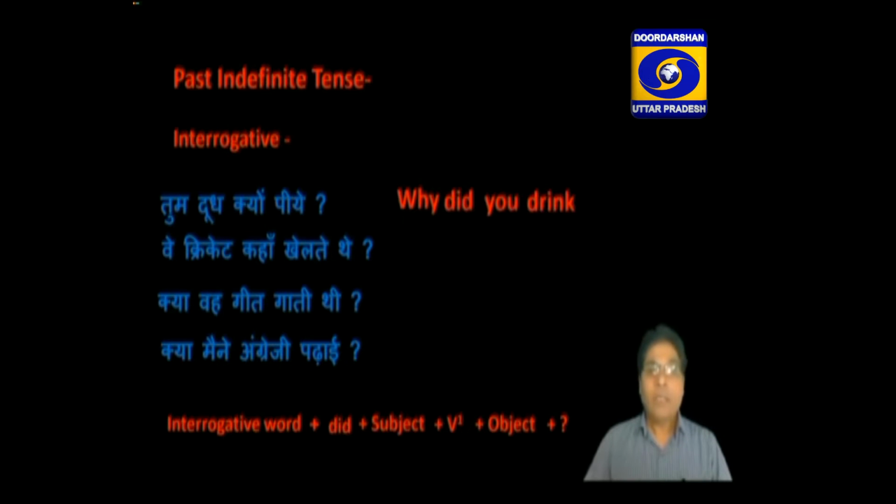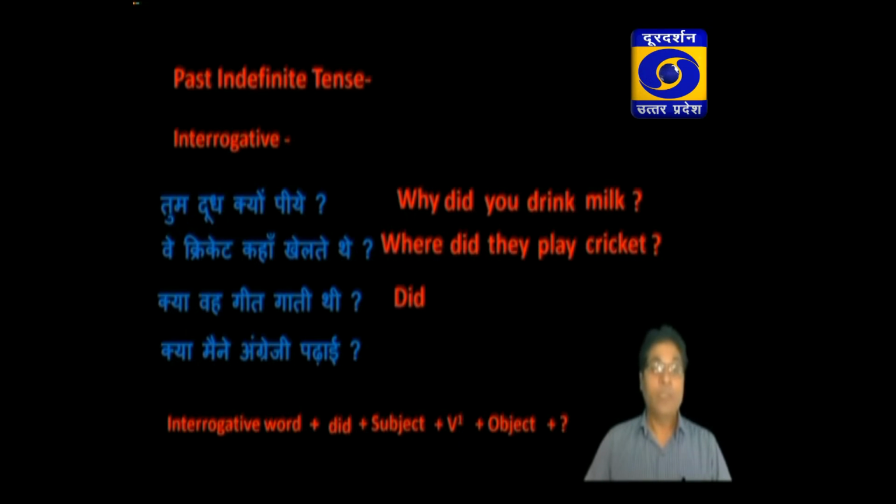You can see the translation of the sentences. Why did you drink milk? वे क्रिकेट कहां खेलते थे? Where did they play cricket? क्या वो गीत गाती थी? Here there is no interrogative word in the middle of the sentence. The sentence starts with the word kya. So here the sentence will start with the helping verb, and that is did. So, did she sing a song? क्या मैंने अंग्रेजी पढ़ाई? Did I teach English?